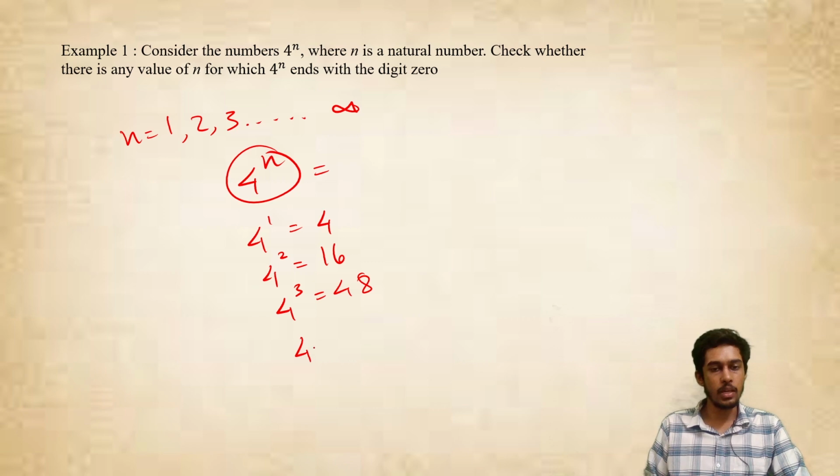Let me do one more thing. Let me try for 4 to the power 4 as well. 4 to the power 4 will be what? It will be 16 into 16 actually, isn't it? So that is 256. So here you can observe guys, what is happening? Just a minute, 16 into 4, 24 and 64. So this becomes equal to 64, I'm sorry. So what is happening here?